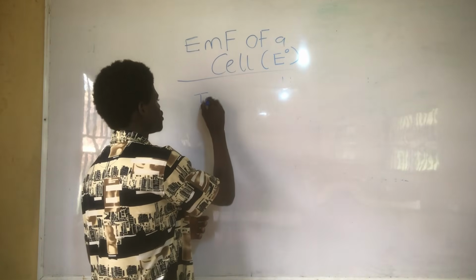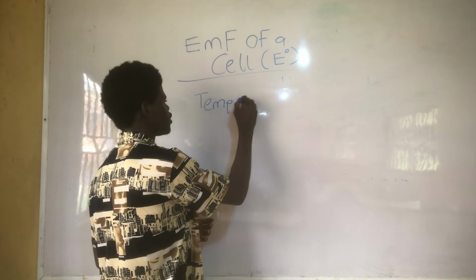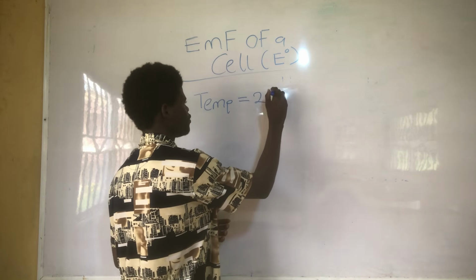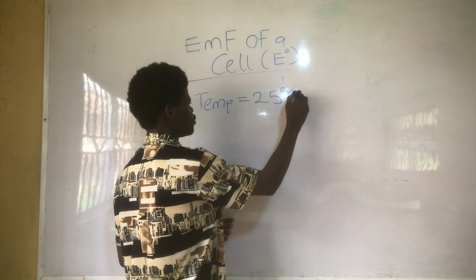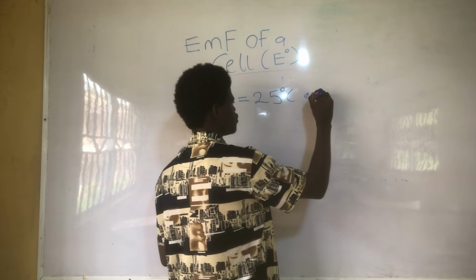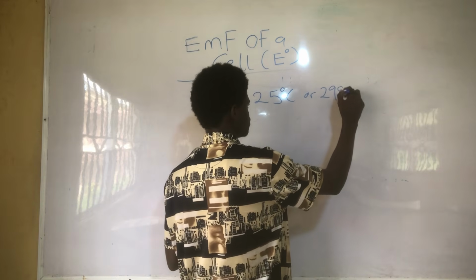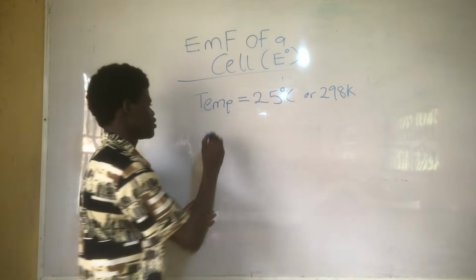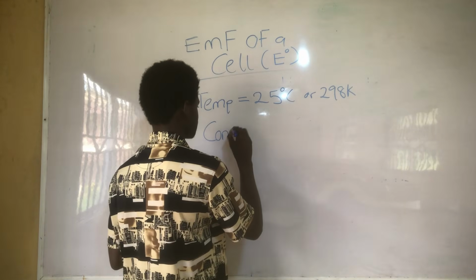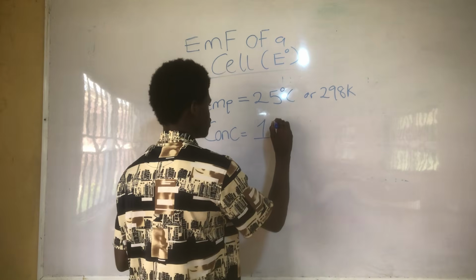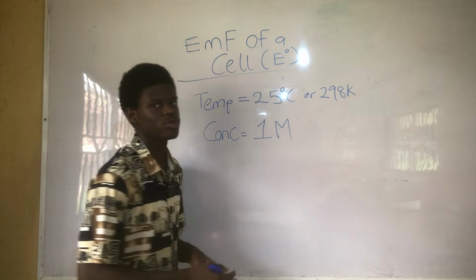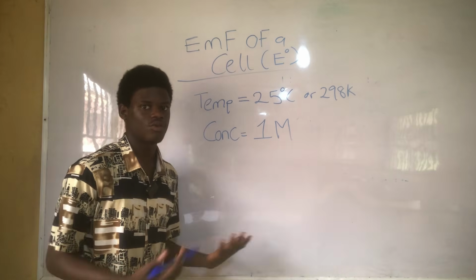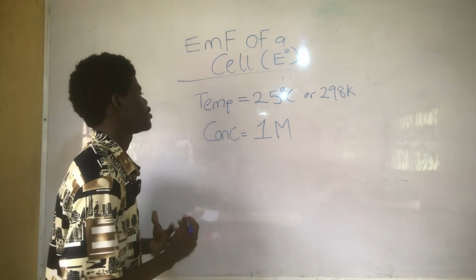The temperature has to be 25 degrees Celsius or 298 Kelvin. The concentration has to be 1 molar. So the metal must be in contact with 1 molar of its own concentration.